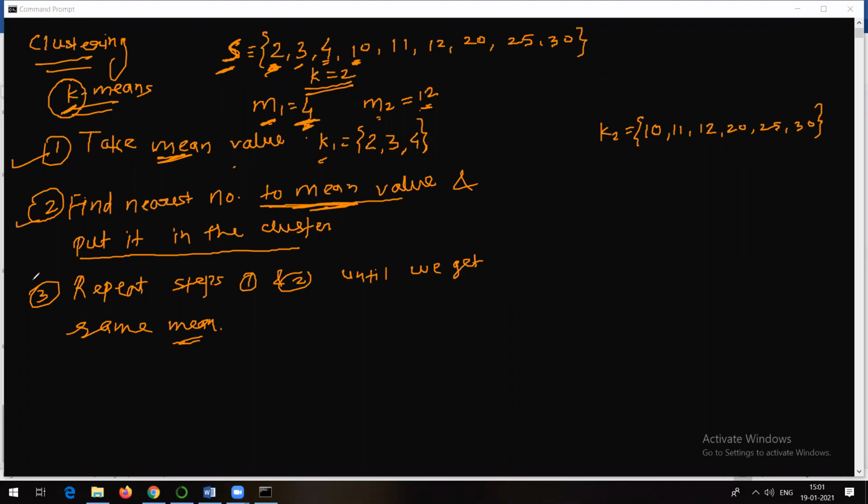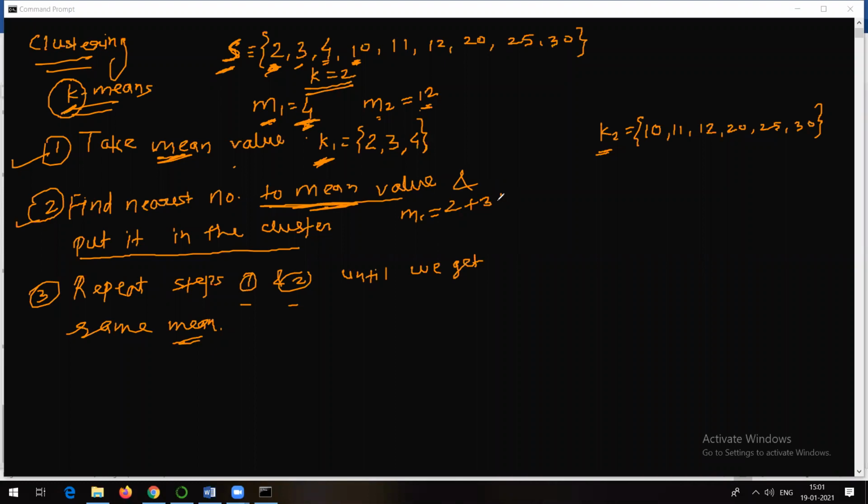So that is the second step. What is the third step saying? Now you need to repeat steps 1 and 2 until we get the same mean. What I will do is find the mean for this cluster and the mean for that cluster. How to find the mean for K1? My next mean is going to be M1. Mean is nothing but the average.